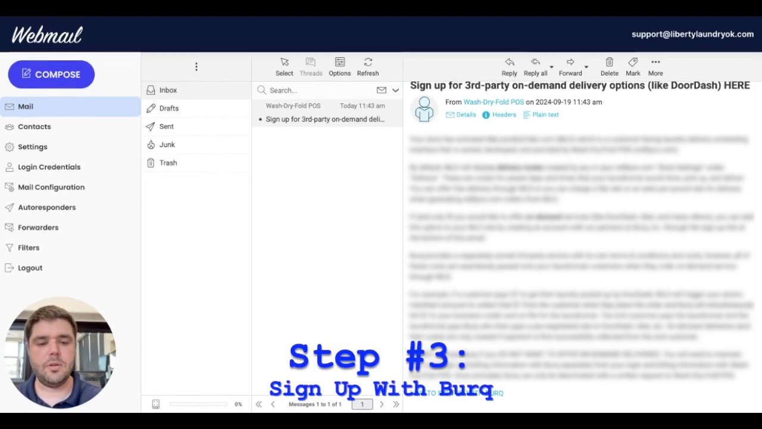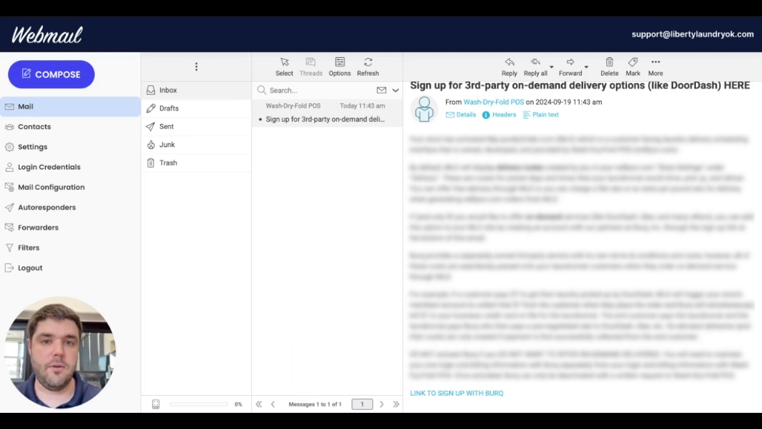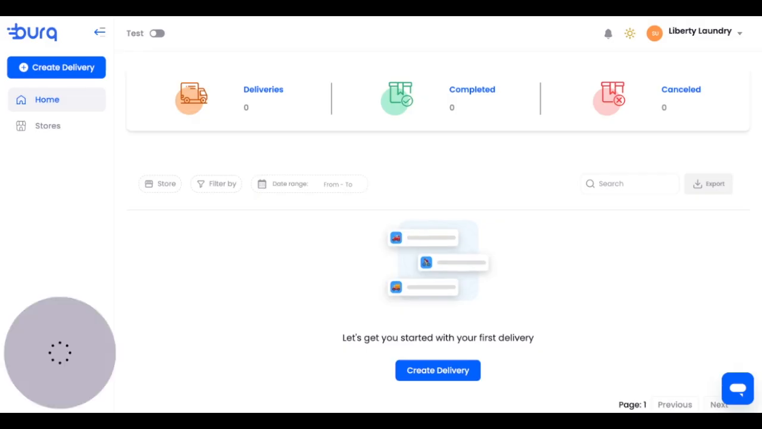So you'll click on this link here that says link to sign up with Burke. You'll provide a business credit card to have on file with them, and you'll also create a password for yourself to be signed into the Burke dashboard if you ever need to update that credit card on file. So you'll click that, you'll do those steps, hold on to that password that you set for yourself. It's very important.